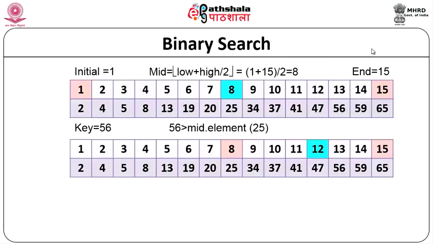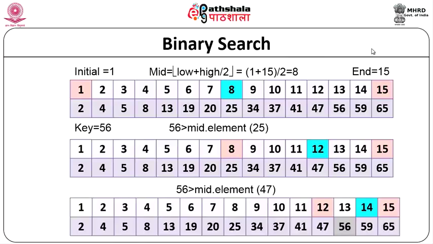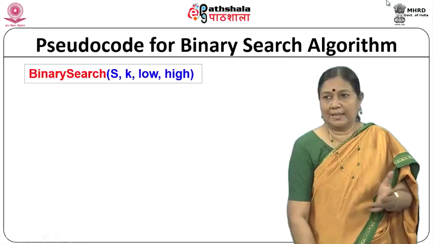Now, you take this point 8 and 15 and try to find the mid again. You find the mid to be 12. Okay. Then you check whether it is lesser than 12 or greater than 12. You find it is greater than 12. So, now you have to search within that particular part, 12 to 15. Again you find the midpoint, taking the floor. So, it becomes 14. When you take 14, it will be lesser than. So, finally, you land up with 13. Okay. So, that is the binary search algorithm.